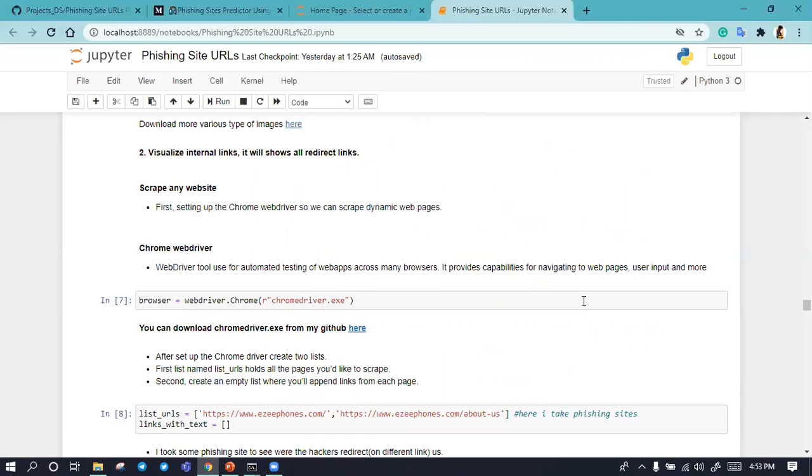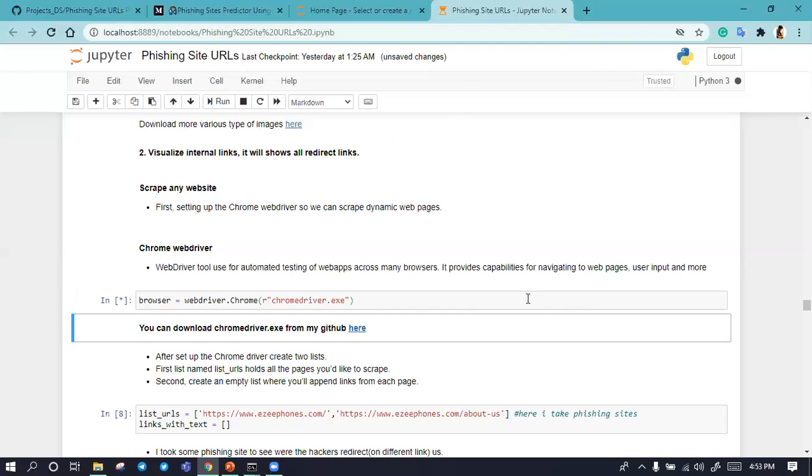I'm running this. In this I'm using Chrome driver. Chrome driver is a web driver tool used for automated testing of web apps across many web browsers.